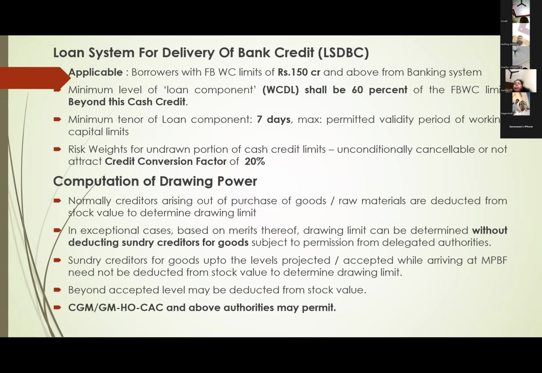What is this system? It is applicable for borrowers with fund-based working capital limits of 150 crores and above from the banking system. Suppose some borrower is enjoying 200 crores, as in the earlier example. They are applicable to LSDBC. There, what we have to do: the entire limit should not be given as OD/OCC. The minimum level of loan component, WCDL, should be 60%. What is this WCDL?